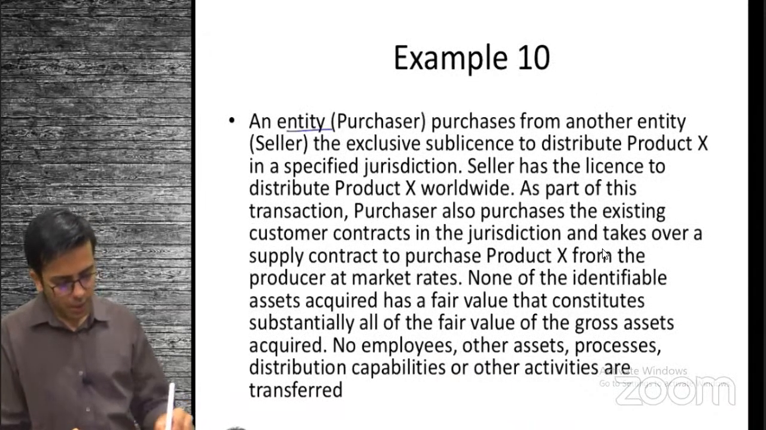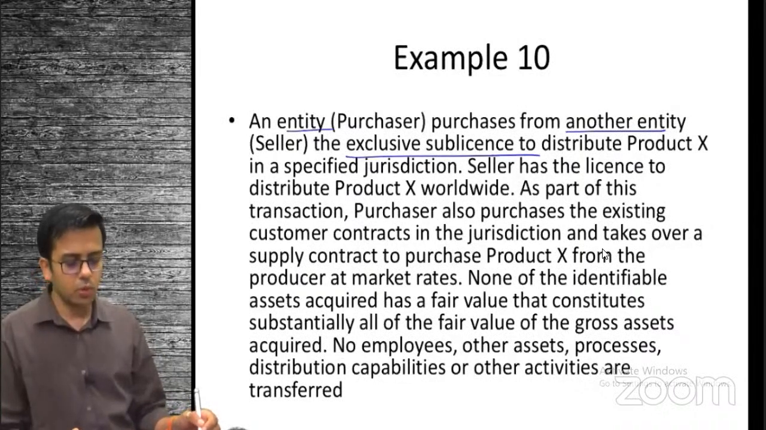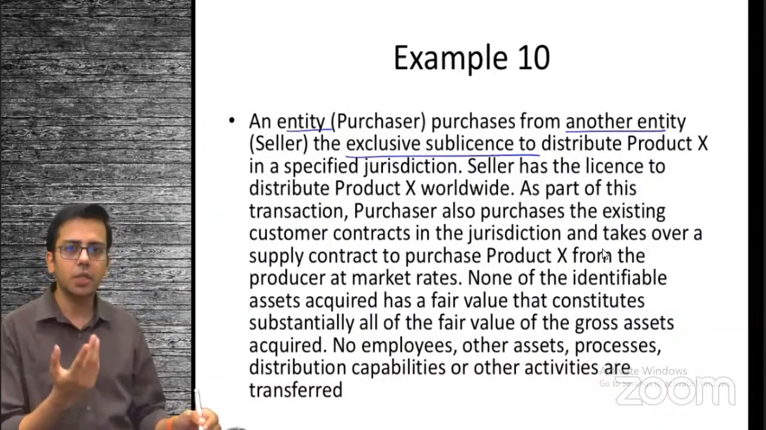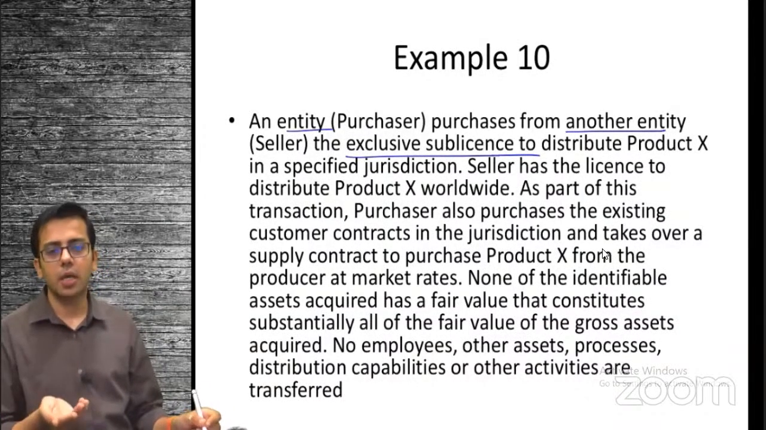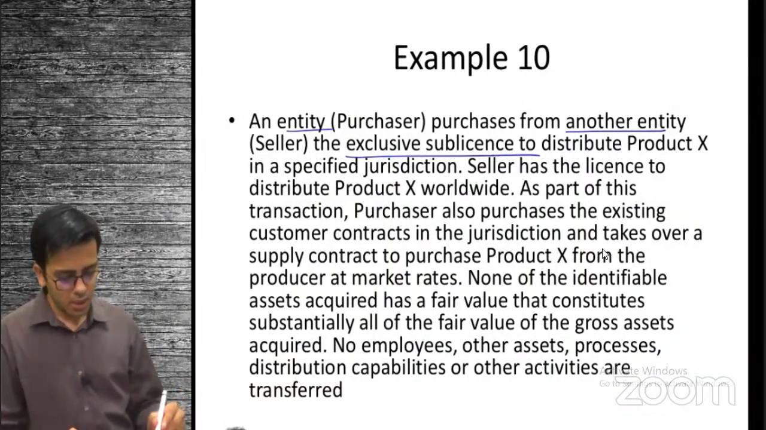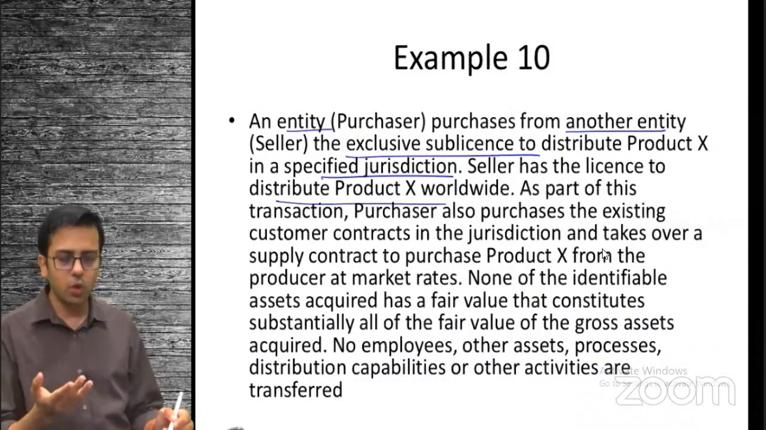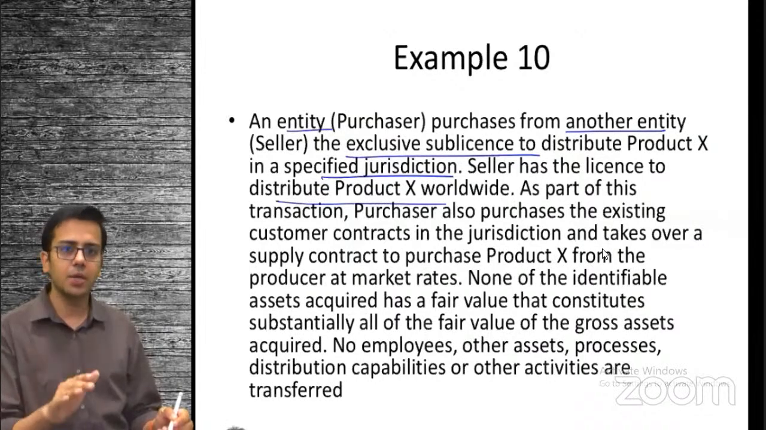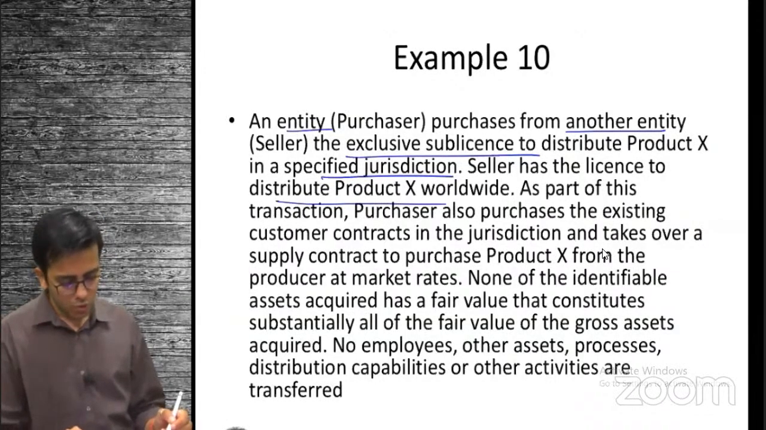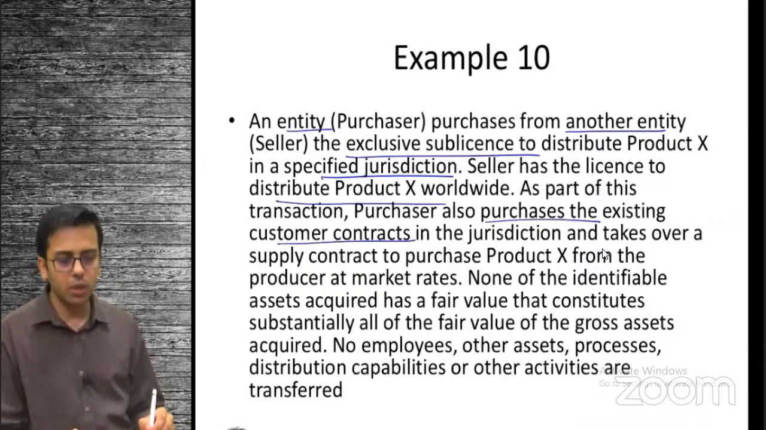Example 10, an entity purchases another entity with an exclusive sub-license to distribute product X. Now you have a license for selling this particular product X. You have the right to sell this product X in a specified area, let's say the whole of India. The seller has the license to distribute X worldwide. The one who has sold has the right to sell this product worldwide, and he has given you a license to sell in India. So we have this particular input, right? Intangible asset. As a part of the transaction, also purchases existing customer contracts.